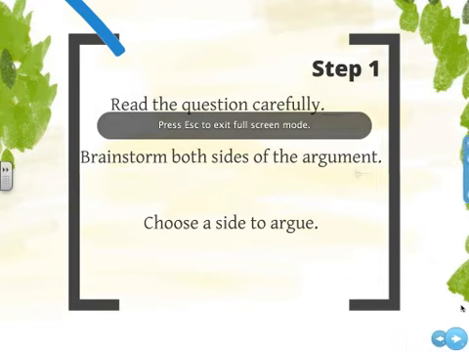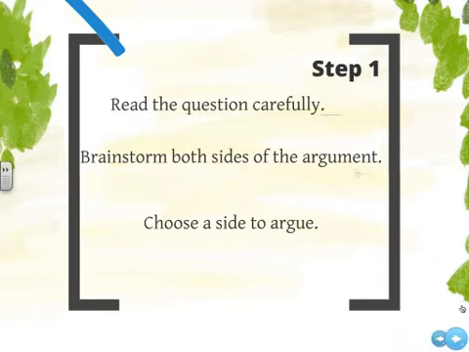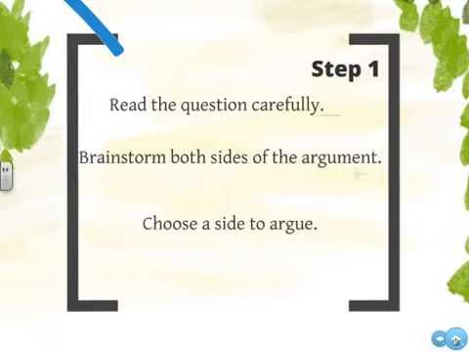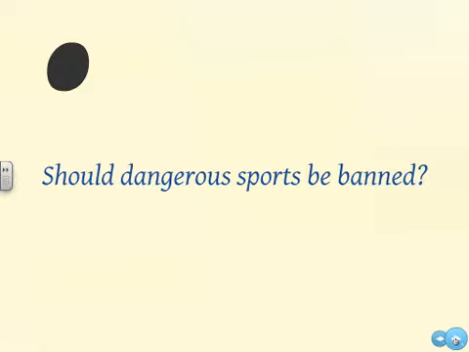So here is the first step. Really, there are 3 simple steps to writing an opinion essay, but I'll go into detail within each of those steps so you have a comprehensive understanding of what you need to do. Step 1 involves your preparatory work. First, you need to read the question carefully. And the question, in this case, is should dangerous sports be banned?